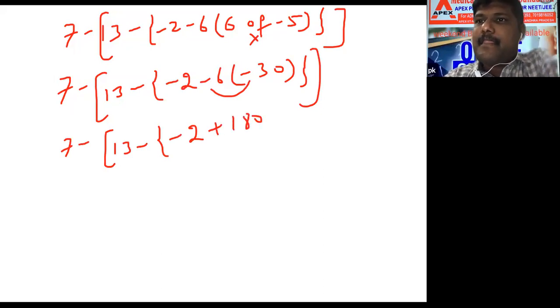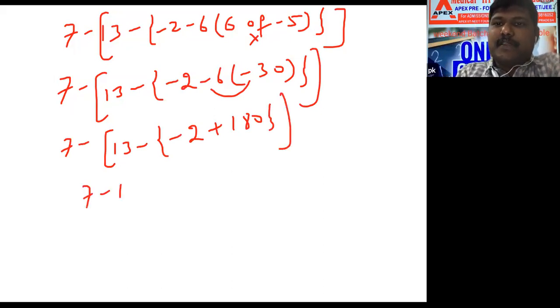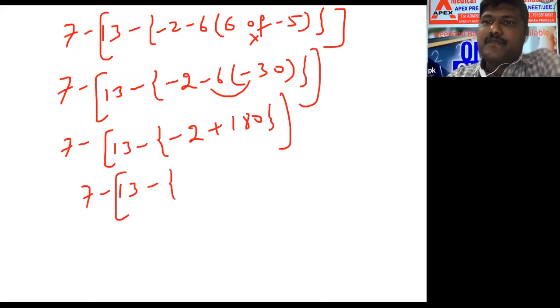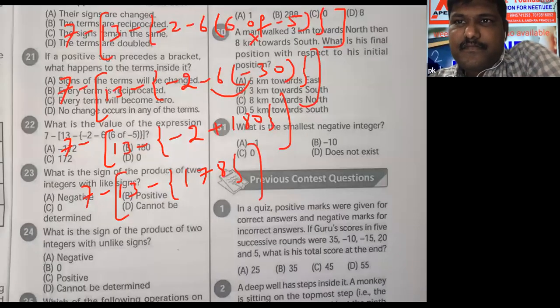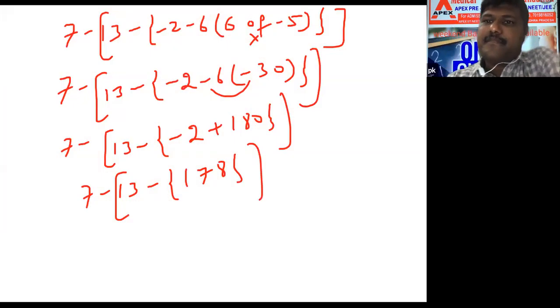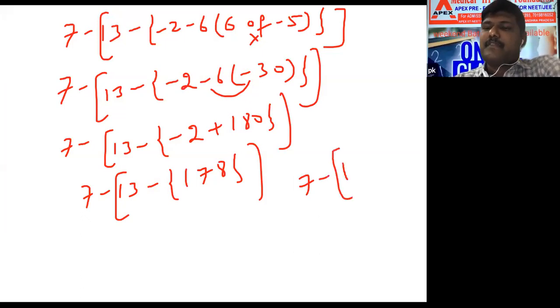One bracket closed. 7 minus 13 minus of 180 minus 2, 178. Thirteen minus 178, minus 165.